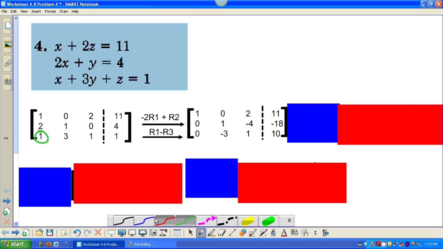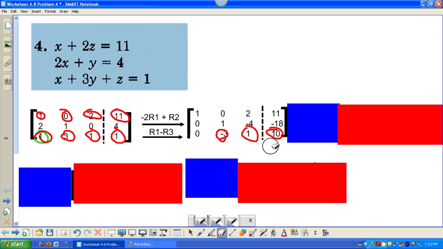So if I take 1 minus 1, I get 0. If I take 0 minus 3, I get -3. If I take 2 minus 1, I get 1. And if I take 11 minus 1, I get 10.